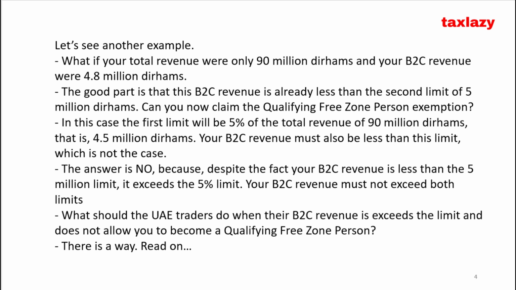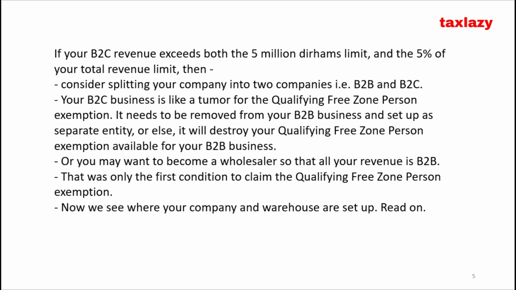What should the UAE traders do when their B2C revenue exceeds the limit and does not allow you to become a qualifying free zone person? There is a way. If your B2C revenue exceeds both the 5 million dirhams limit and the 5% of your total revenue limit, then consider splitting your company into two companies, i.e. B2B and B2C.